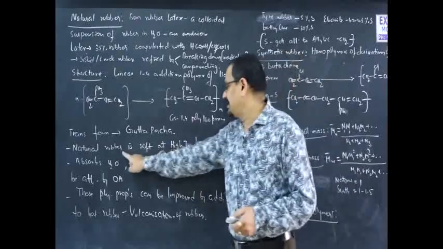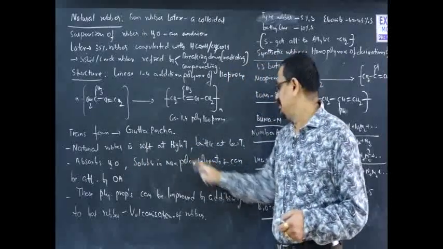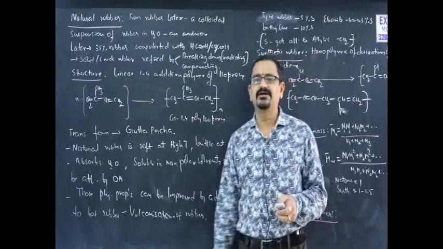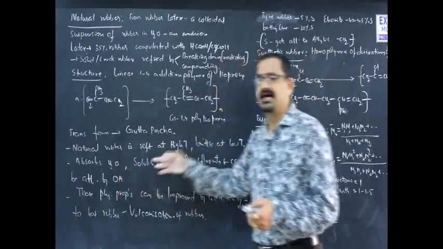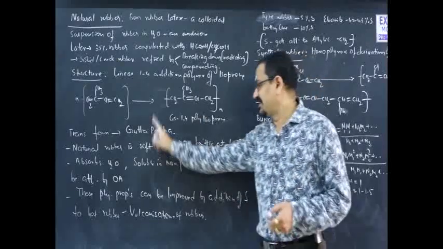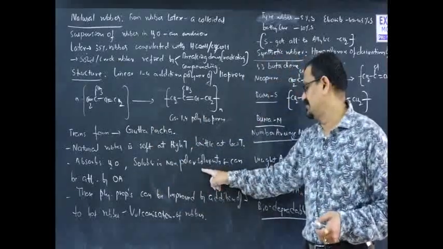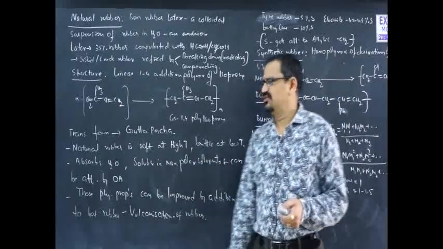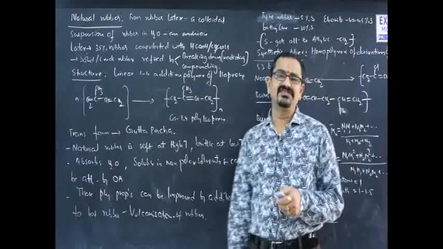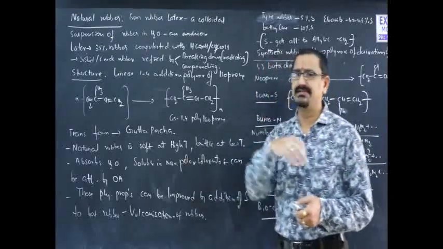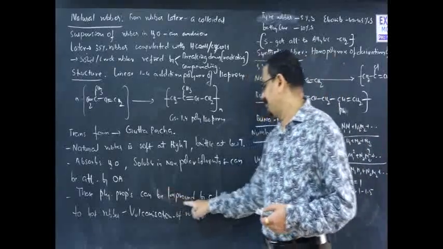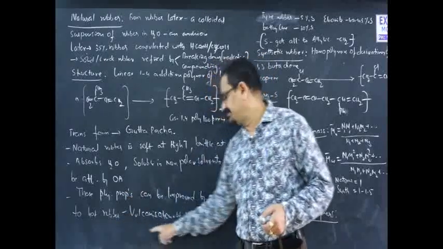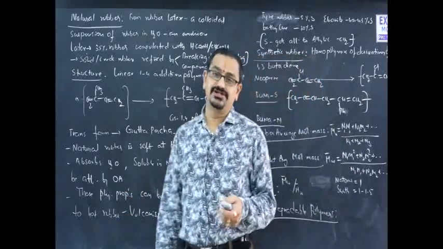Natural rubber is soft at high temperature and brittle at low temperature, so its properties are not even. It absorbs water, with a high absorption tendency, is soluble in non-polar solvents and can be attacked easily by oxidizing agents. These are the poor physical properties natural rubber has. It is highly abrasive also, and these physical properties can be improved by the addition of sulfur to hot molten rubber. This phenomenon is called vulcanization of rubber.